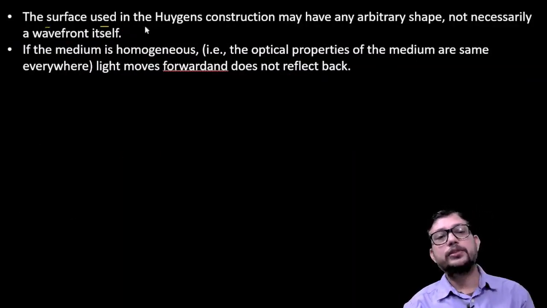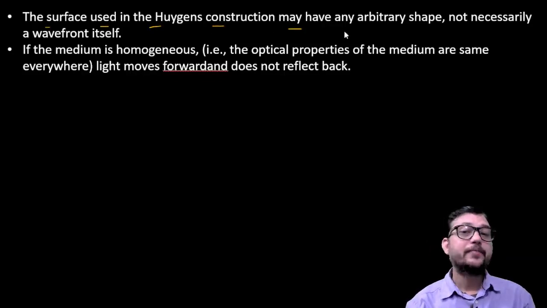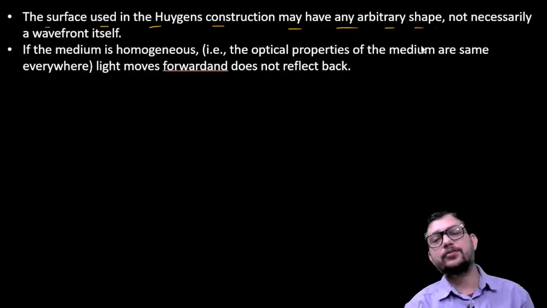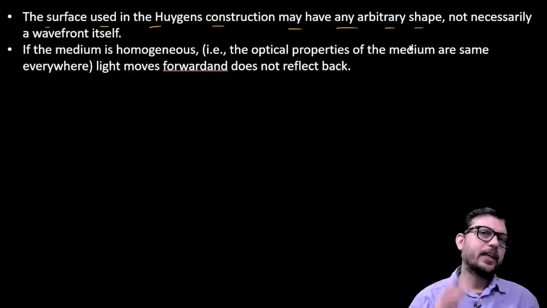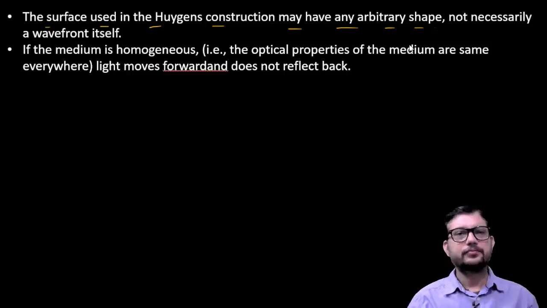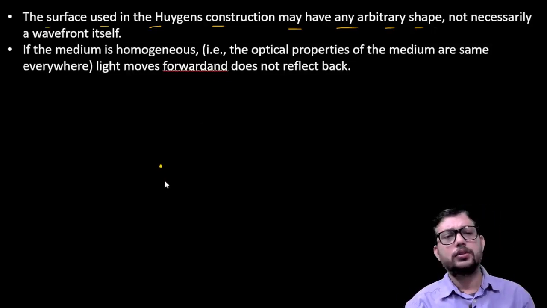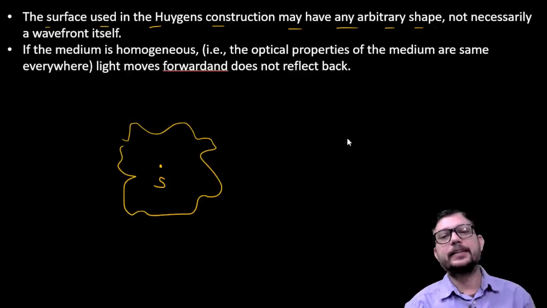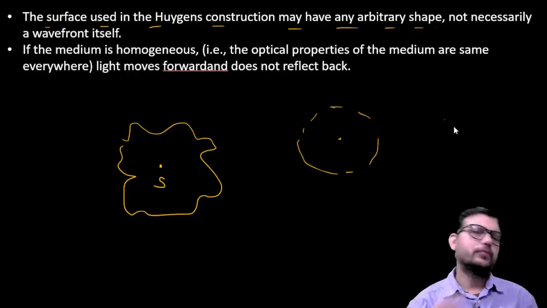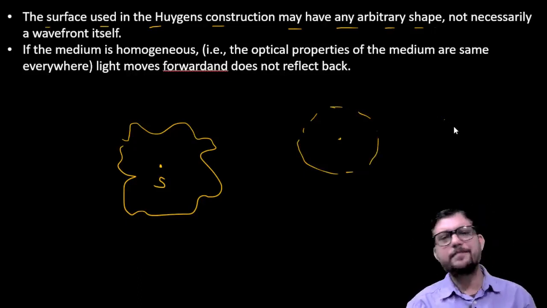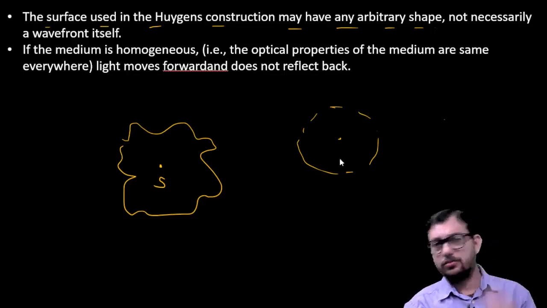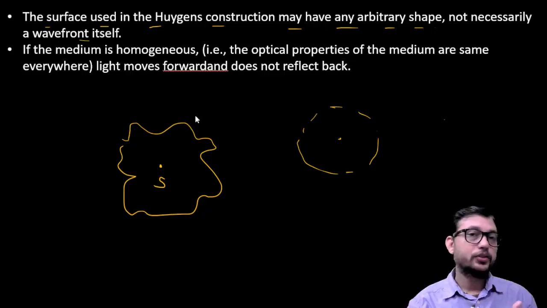The surface used in the Huygens construction may have any arbitrary shape. I have already explained to you that the source is covered by any type of arbitrary shape, like the spherical shape, or whatever shape you can choose here. So it is not necessary that a particular wavefront should be there.